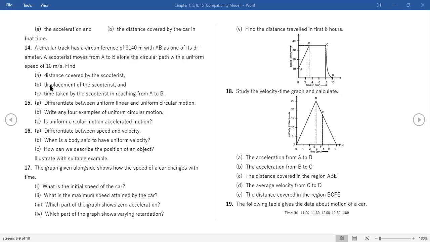Ma'am, what is the speed in BC? Is it 35? Yes, 35.